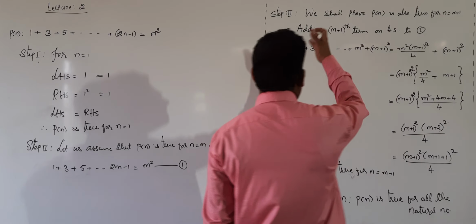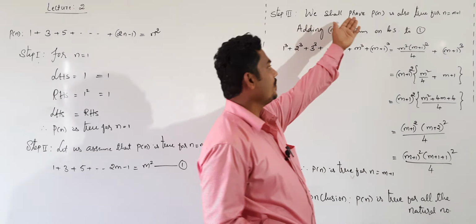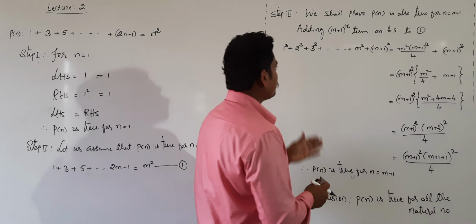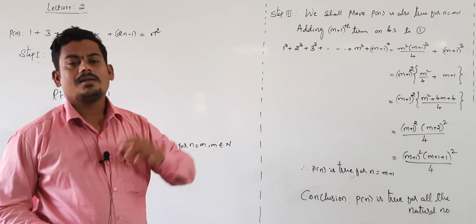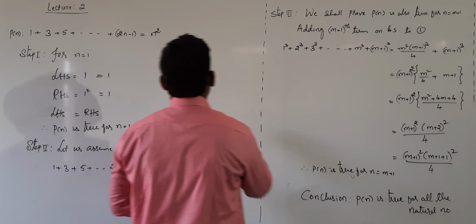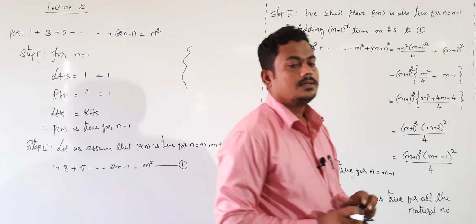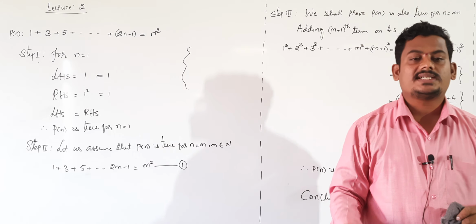Third step, again same procedure and same sentences. We shall prove P of n is also true for n equal to m plus 1. For that, what we do? Adding m plus 1th term on both the sides. Tell me, what is m plus 1th term? In this problem, what is m plus 1th term?